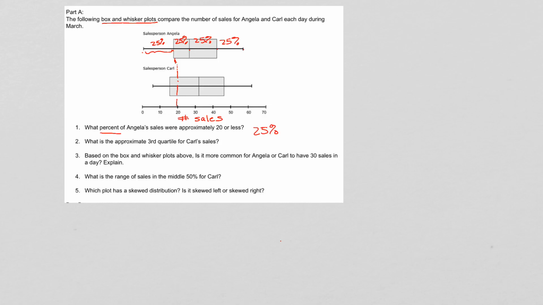Okay, the second question asks, what is the approximate third quartile for Carl's sales? Well, we're looking for Q3, so we have minimum, Q1, median, Q3, and maximum. If we go down here, Q3 looks like it's maybe about 47, I'm going to guess. All right, it's based on the box and whisker plots above. Is it more common for Angela or Carl to have 30 sales in a day? And explain.